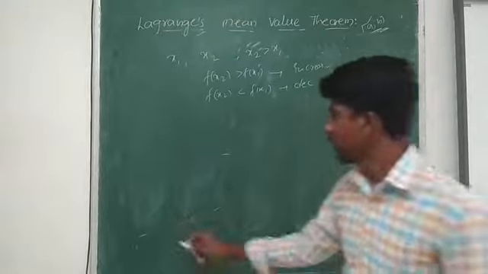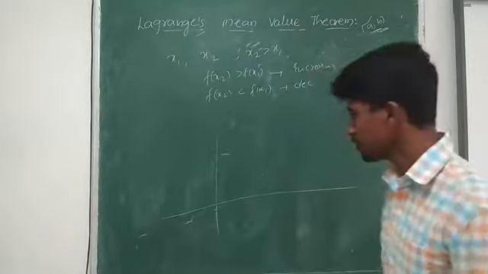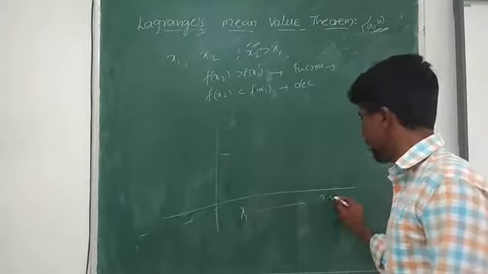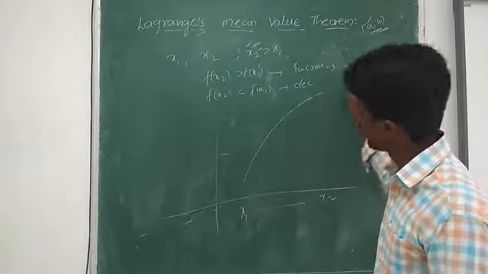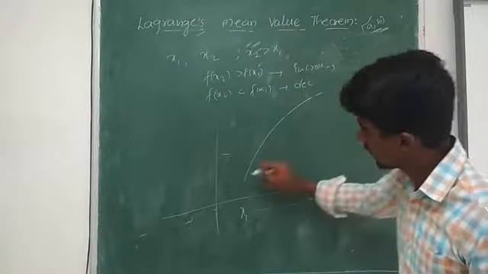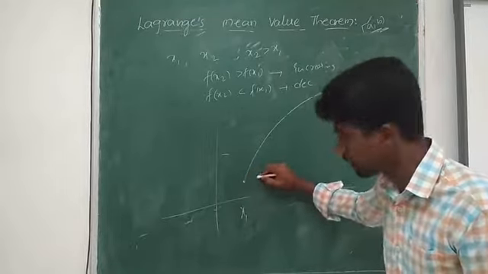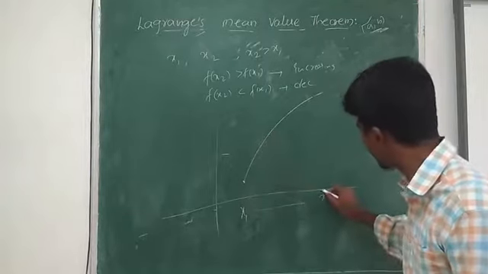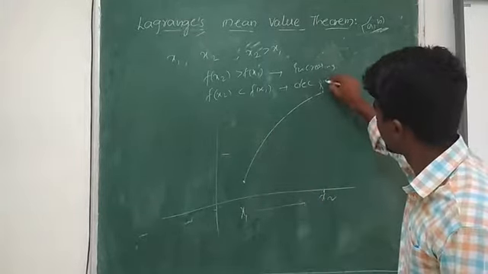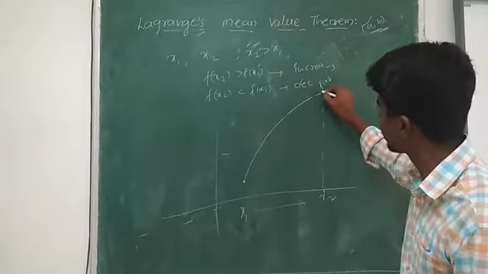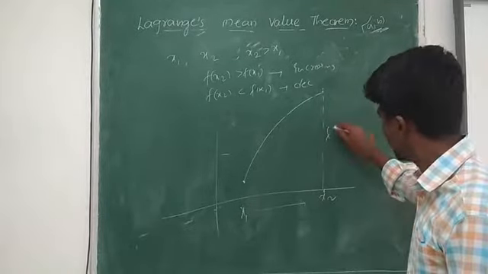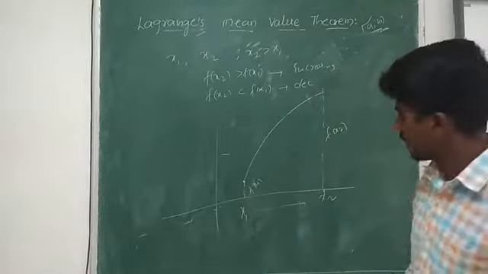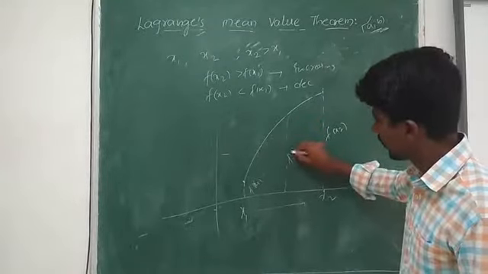Right? Meaning if I have a graph, if the x value increases, so if it is x1, it is x2, the graph of the curve increases. See, for x1 this is the value f of x1, and if I consider any point here, this is f of x2. Suppose x2 is here. If it is x2, this is f of x2, and this is x1, f of x1. Some more point if I take c, f of c.